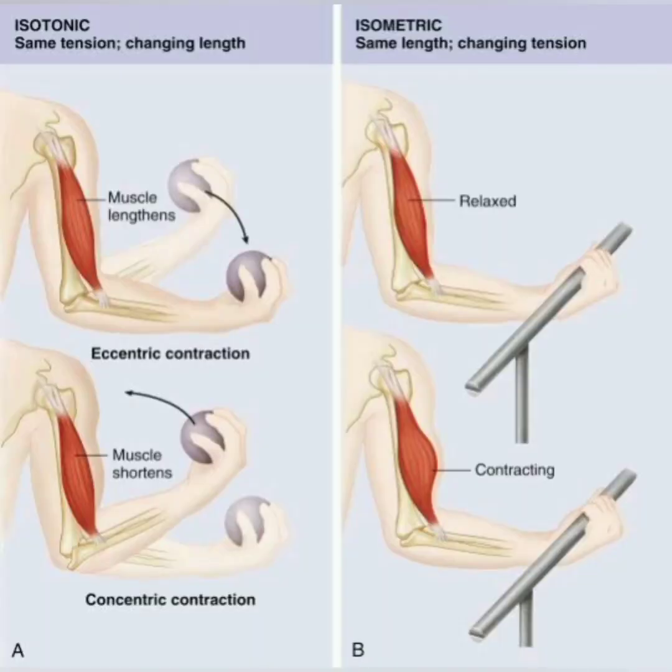Muscle contraction can be classified into two groups, that is isotonic contraction and isometric contraction. The first one is isotonic contraction. This term is derived from two Greek words, iso meaning same and tonikos meaning tension. Isotonic contraction is one in which the muscle maintains the same tension as it shortens or contracts.